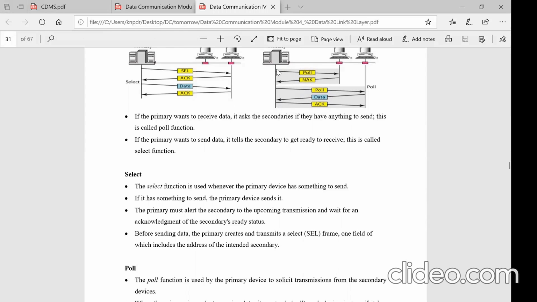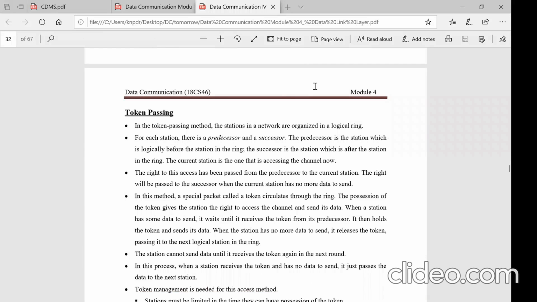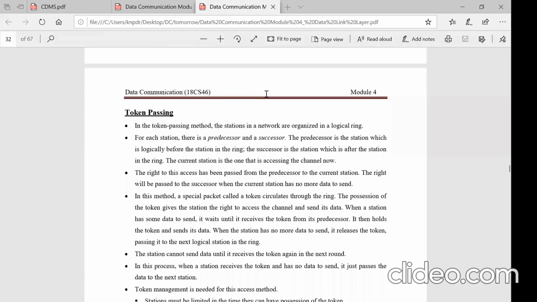The channel is shared by the designated stations only. So there will be no cases of collision. But the only thing is, each station has to wait for its turn. So it is a much better advantage. Next, let us move on to the third in controlled access, which is token passing.